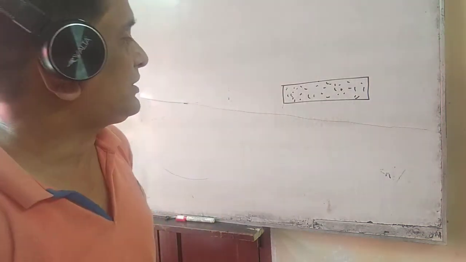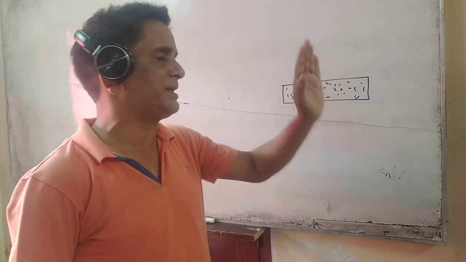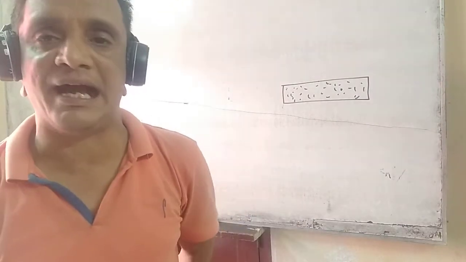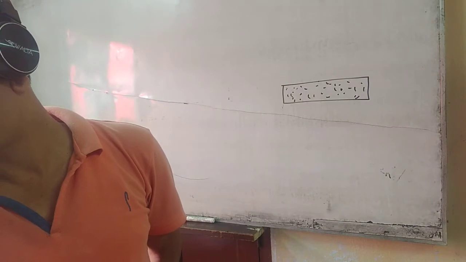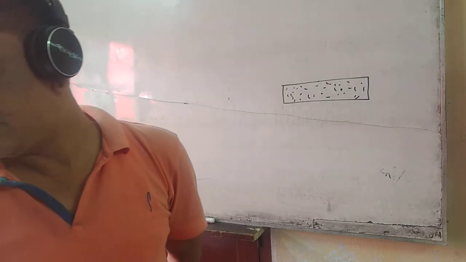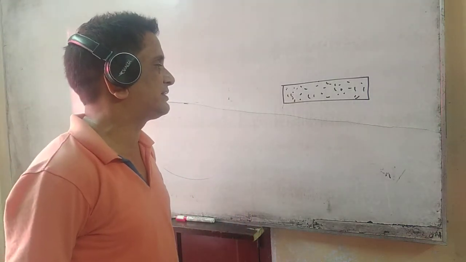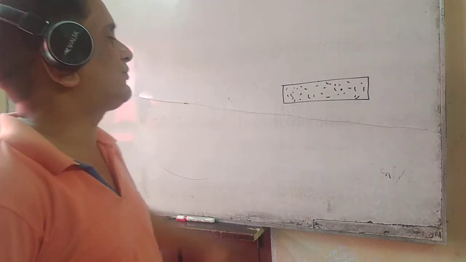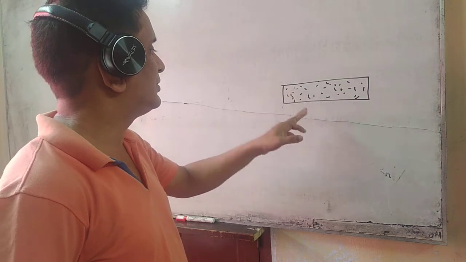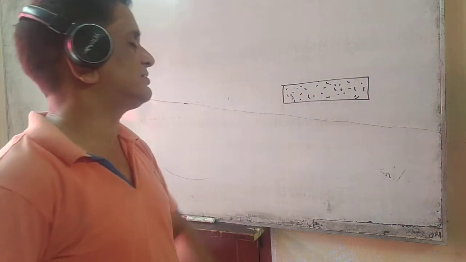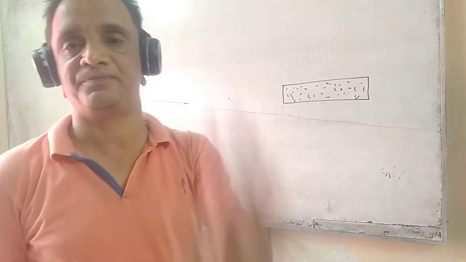They will move randomly with the same speed, but directed in different directions, so they will have different velocities. Due to the absence of any electric field, they will not come out from the atom, and due to their collision with ions, their resultant velocity will become zero.